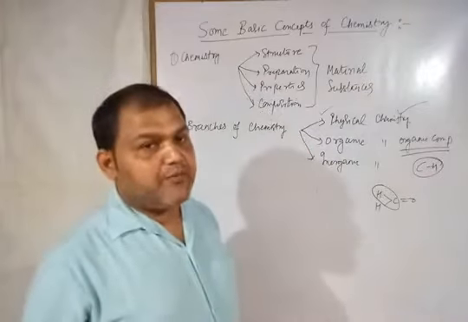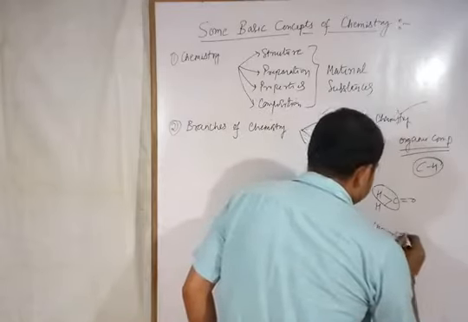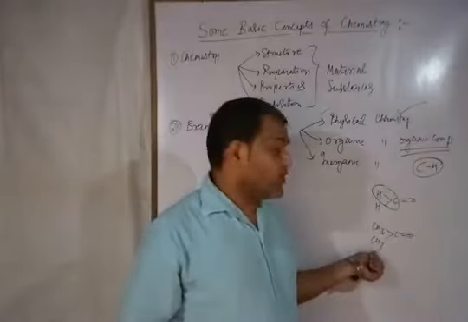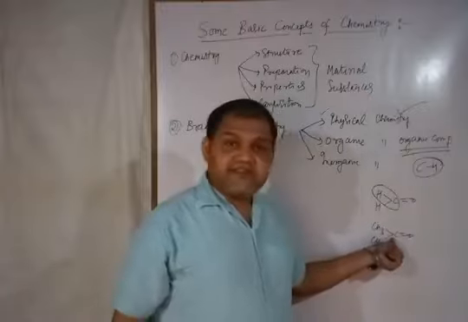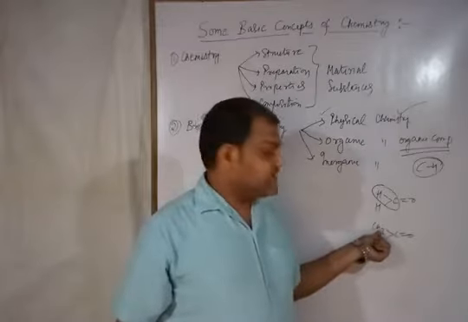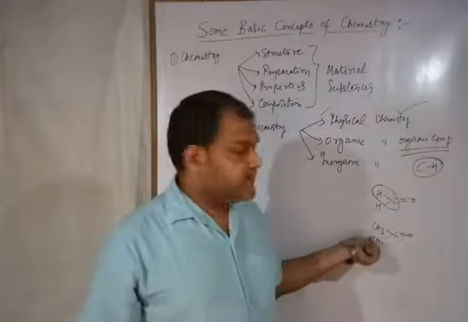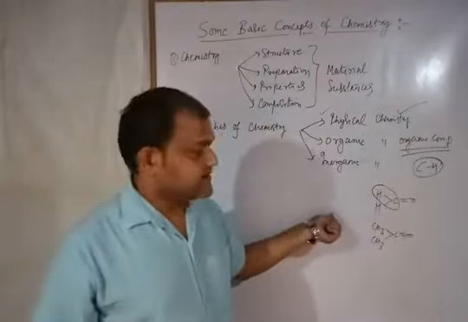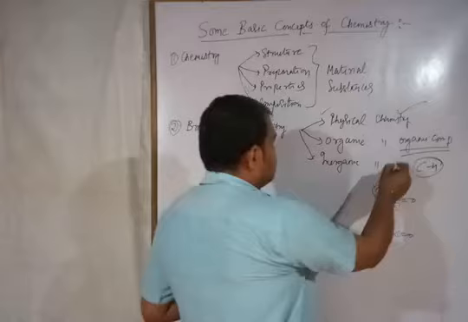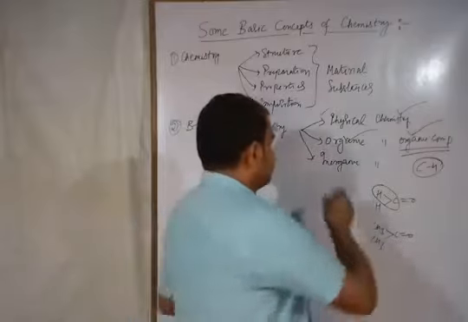Ketone. Suppose you are taking the example of propanone, that is acetone. The formula is CH3COCH3. This is acetone. In this you also have the presence of carbon with the electronegative atom oxygen, and there are also CH bonds. So that means it also fulfills the criteria of an organic compound. Such compounds are known as organic compounds, and the study of their preparation, properties, and structures all comes under organic chemistry. All right.